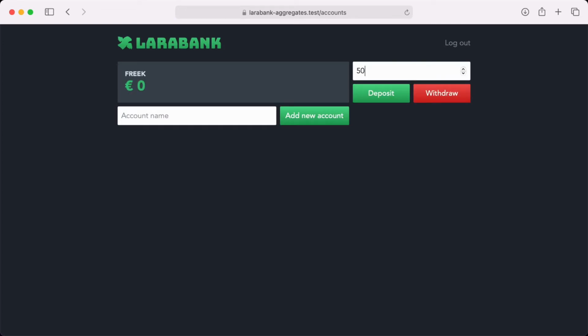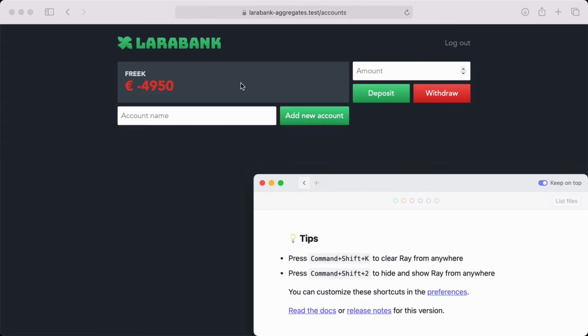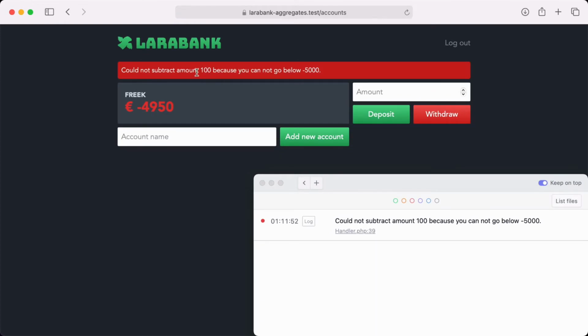So let's add some money and then let's first try to withdraw 5,000. Now we're close to being in the minus 5,000. Let's also keep an eye on the mails that are being sent. Let's try to go below 5,000. And we can't, we get an exception, but no mail is sent.